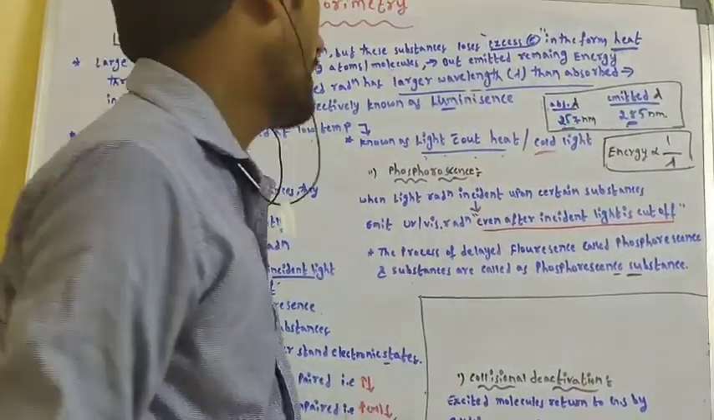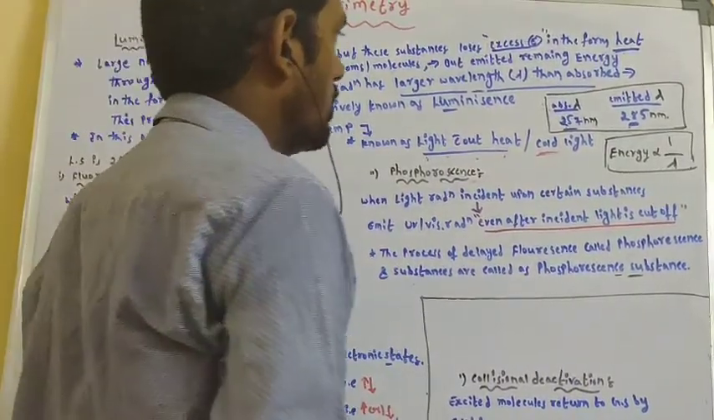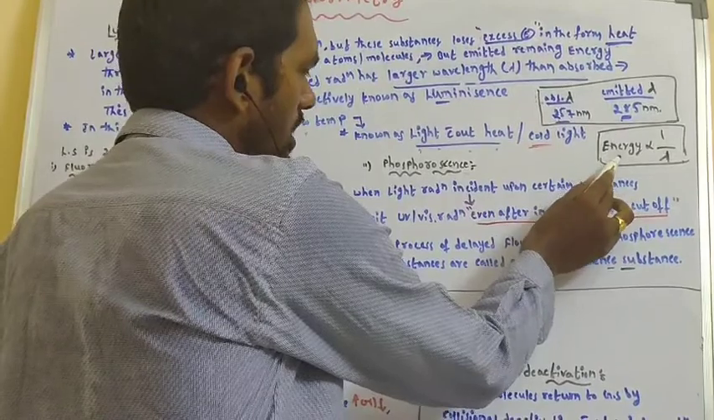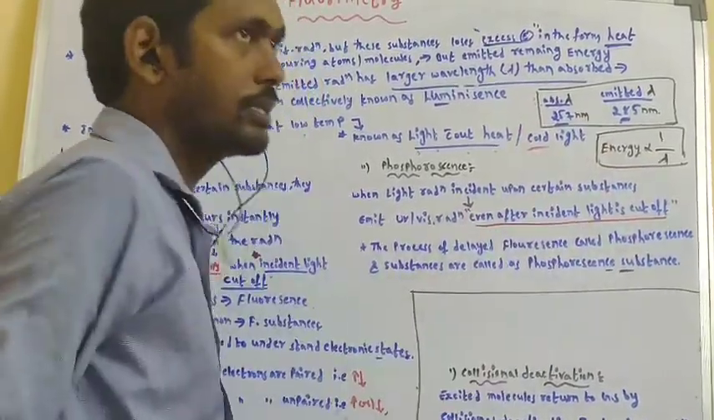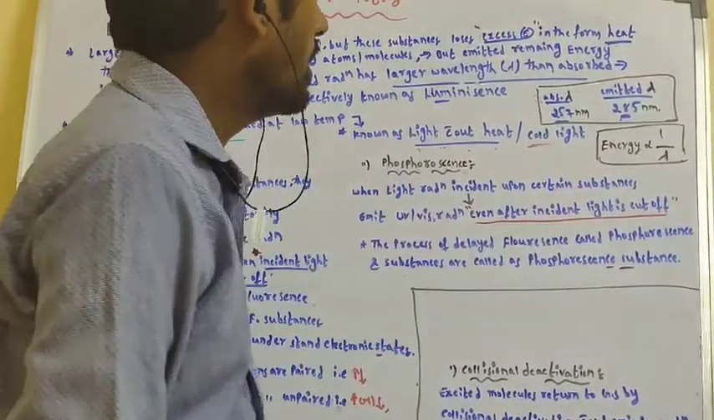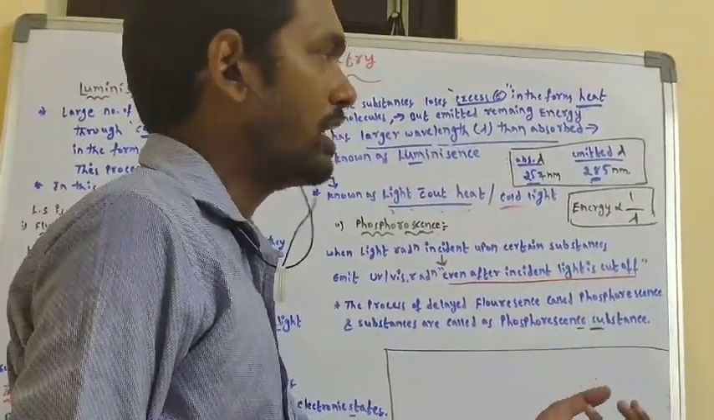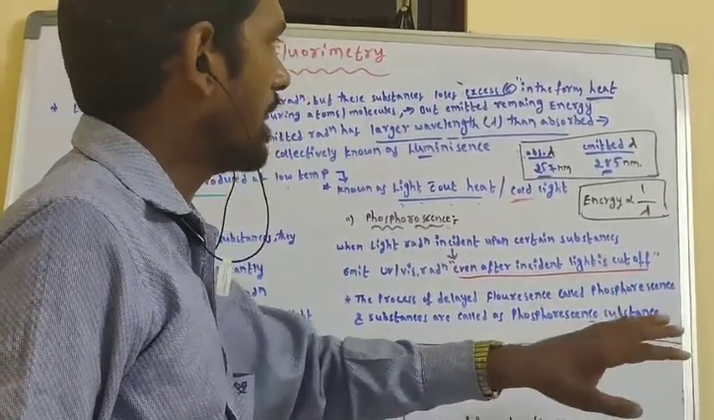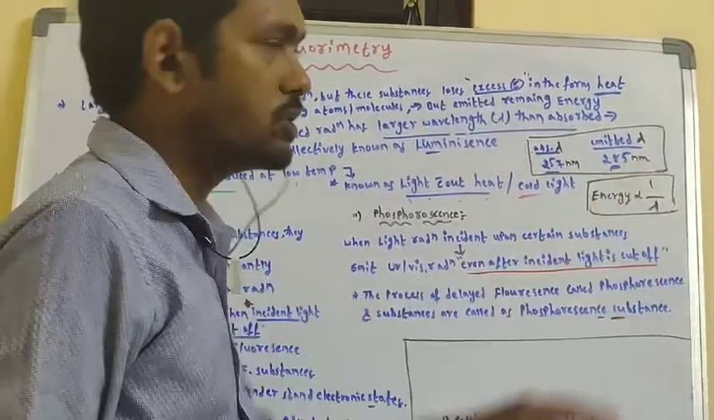Why is it happening in luminescent compounds? Because we need to know this formula. Energy is inversely proportional to the wavelength. This is the principle behind this. If the energy is high, that radiation has a lower wavelength. If the energy is low, that radiation has a higher wavelength. It is quite opposite to each other.